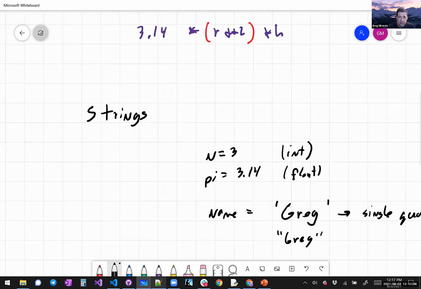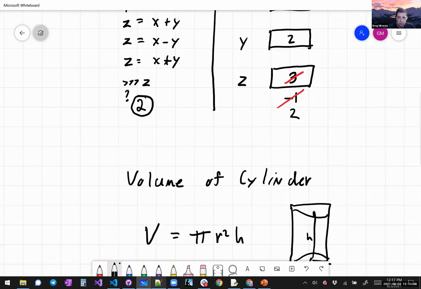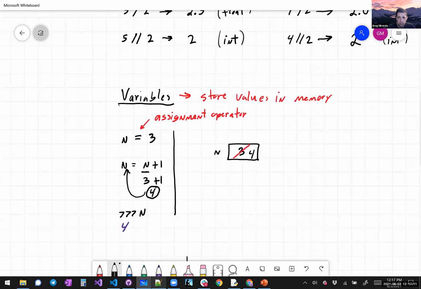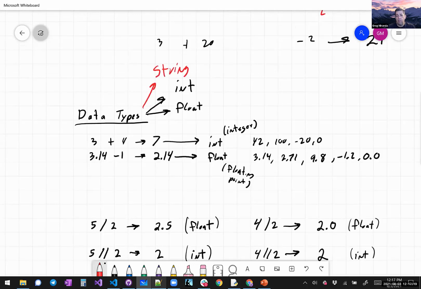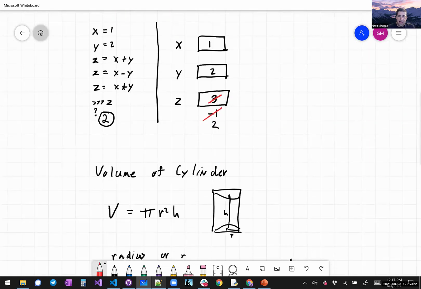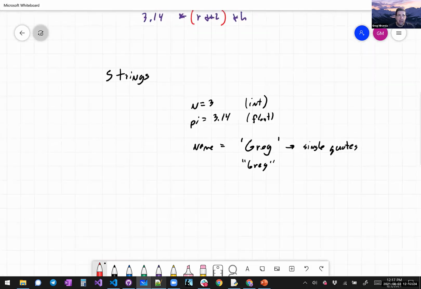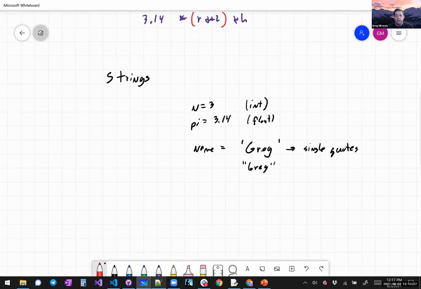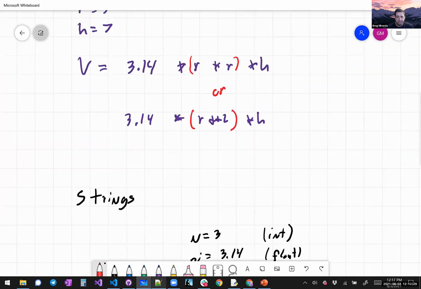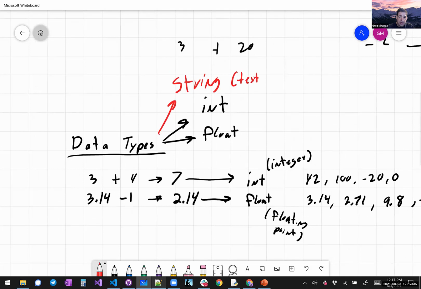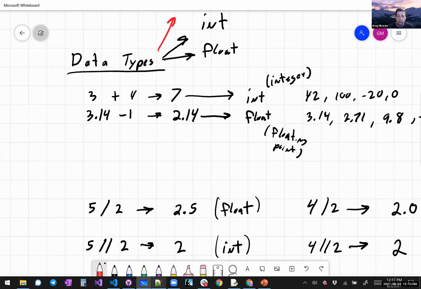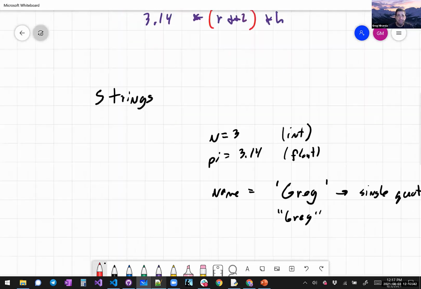So now I have another data type. When we say data type, what we really mean is, what type of information is that expression? Or what type of information does that variable hold? And the string holds text. Integers hold whole numbers, floats hold floating point numbers. And so they all hold a very specific type of information.